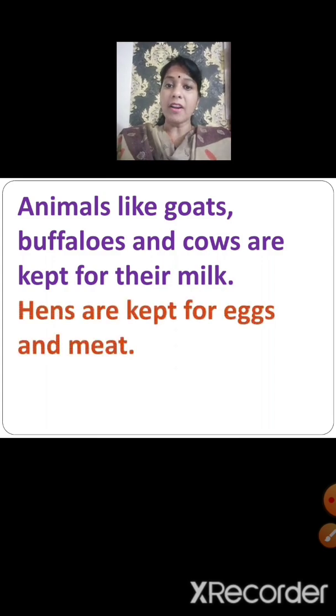Hens are kept for eggs and meat. We know that we get eggs from hens. So people keep hens for their eggs as well as for their meat.